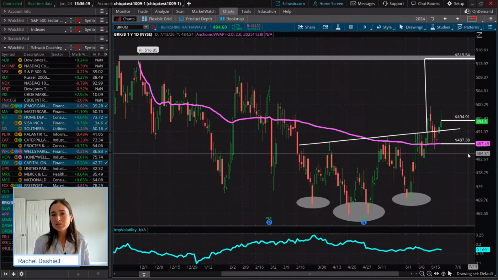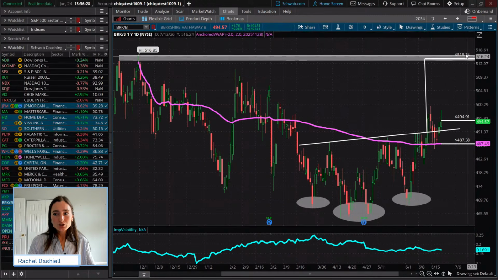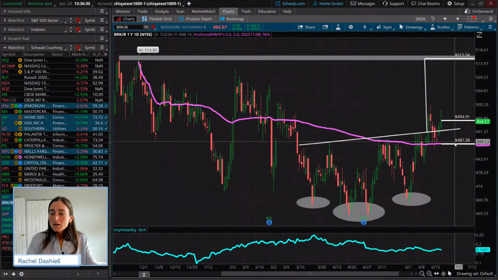Because we know markets love symmetry in price and time. So if it took about 3 months for this pattern to complete, it could take about 3 months for this measured objective to be met, okay?